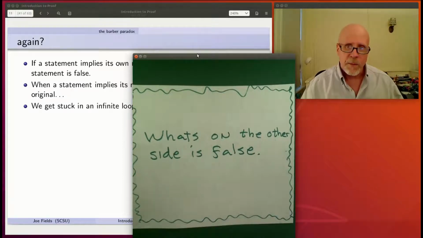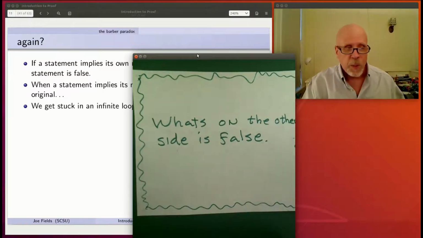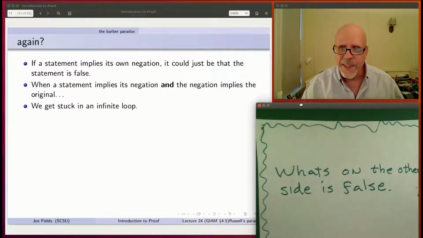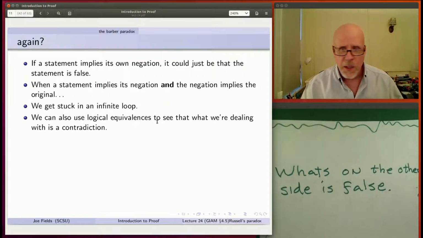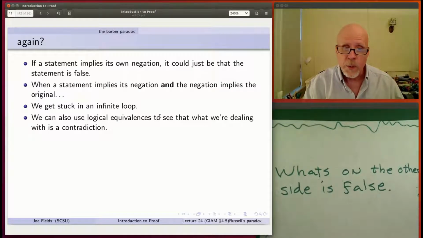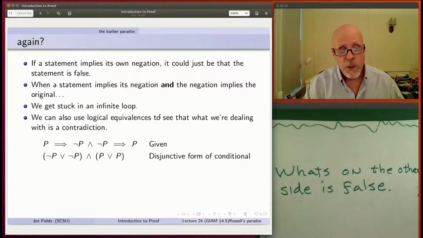So one way to think of this problem we run into with Russell's paradox, or with the barber paradox, is you go into a loop. That's fine, but now that we've done some formal logic, we can say this a different way. We can just use logical equivalences and immediately see this is equivalent to a contradiction, a statement that is simply never true. So how does it go? You're given that P implies not P and not P implies P are both true. That's the given sentence.